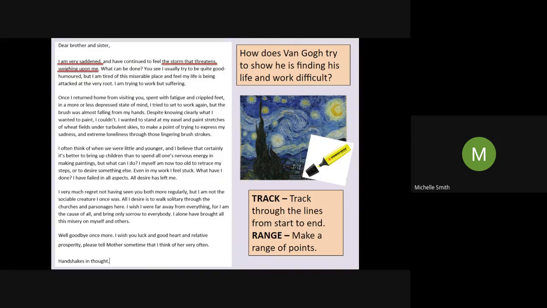Maybe you need to read the rest of that paragraph to make sense of it. "I try to be quite good-humoured, but I am tired of this miserable place, and I feel like my life is being attacked at the very root. I am trying to work, but suffering." That last quote, "I am trying to work, but suffering," could that be evidence as to how he's trying to show us he's finding his work difficult? You could split those two up if you wanted. Do some things just show he's finding life difficult? Do some things try to show that he's finding work difficult? They're the first two quotes that I'm going to go with.